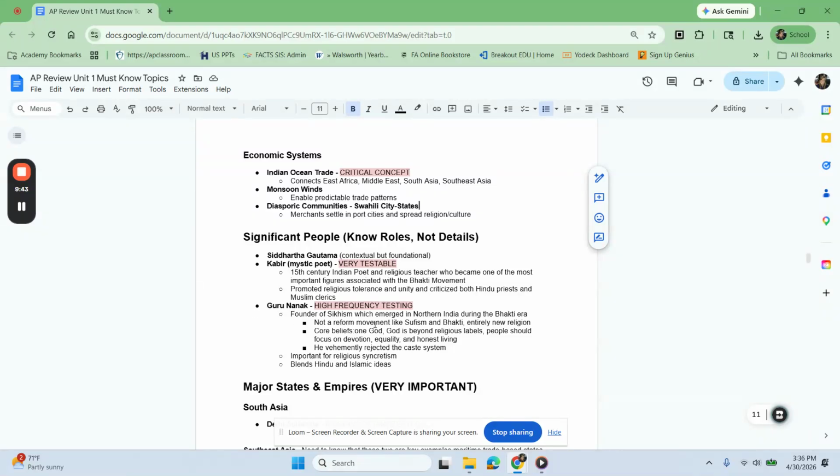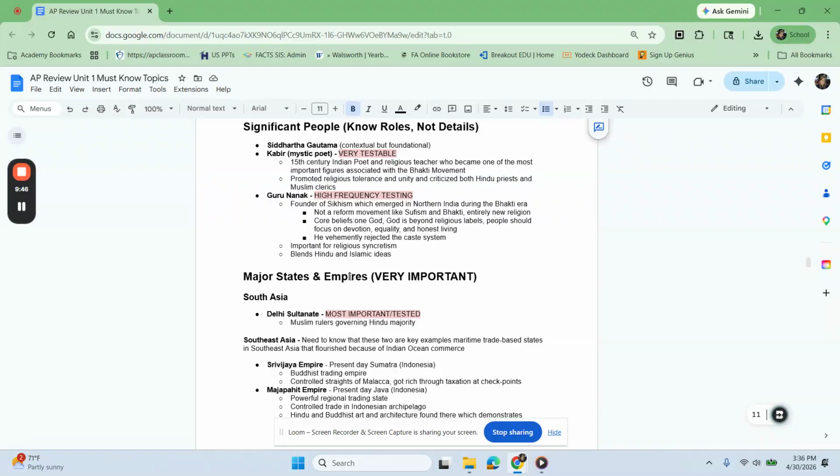Guru Nanak, he is the one that we actually discussed in class. He is a high-frequency tested individual. He was the one that we discussed as being the founder of Sikhism, which emerged in northern India during the Bhakti era. So here's what's interesting about Sikhism. During the Bhakti era, obviously we know there's going to be a lot of syncretism at play here, but where Sikhism is different, Sikhism was not a reform movement like Sufism or the Bhakti movement. It was the development of an entirely new religion.